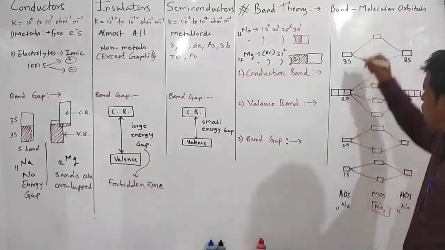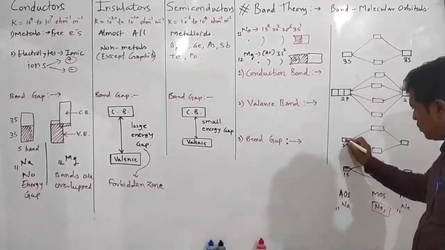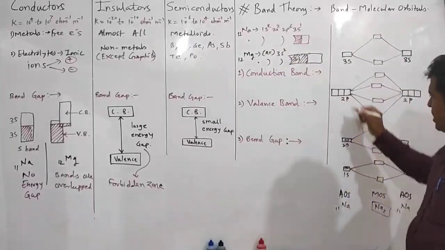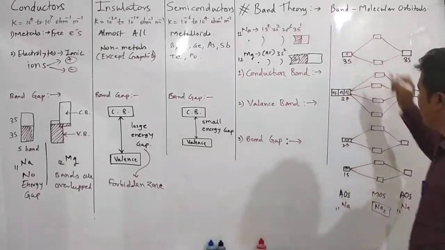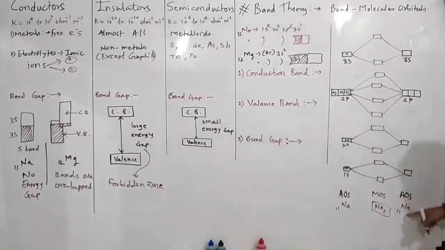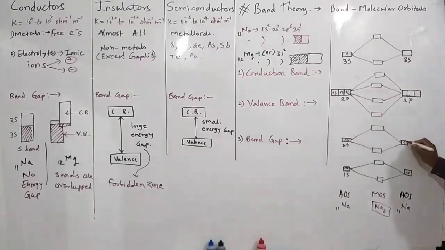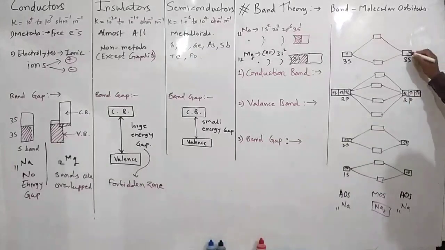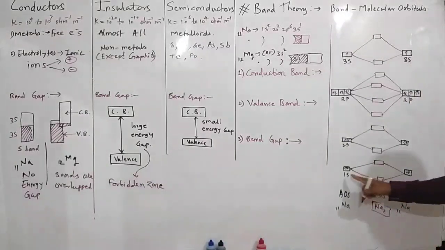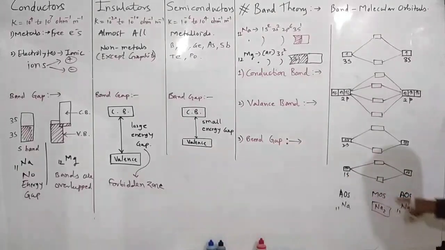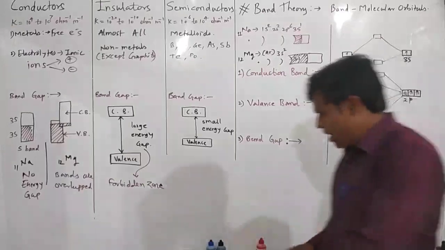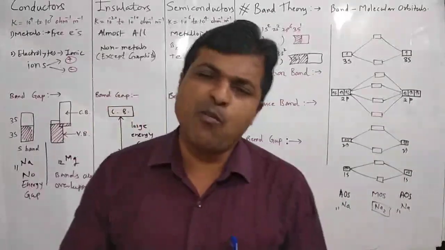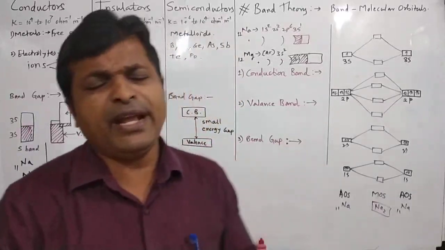1s2, 2s2, 2p6, 3s1. Similarly, for the atomic orbitals of another sodium, 1s2, 2s2, 2p6 and 3s1. The 1s of one sodium and the 1s of another sodium have equivalent energy. You already know about molecular orbital theory, MOT.